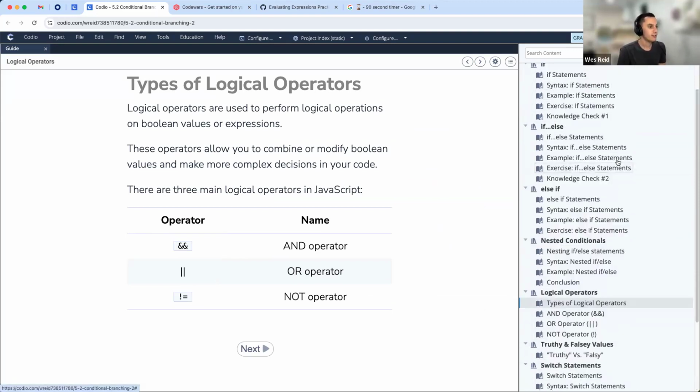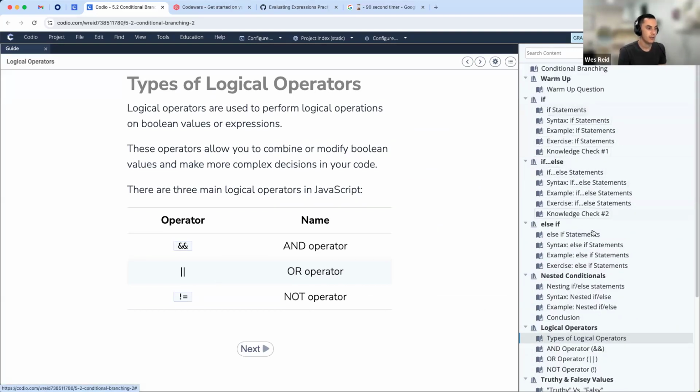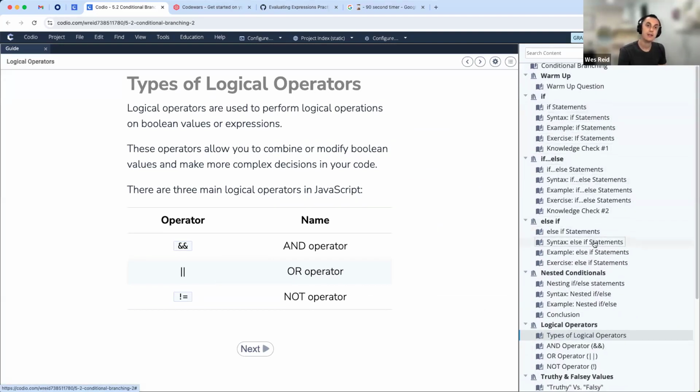So we've talked about if else if statements, and we talked about nesting conditional statements. The conditional statements we've been looking at have been using our strict and loose equality and inequality, as well as our greater than and less than symbols. Those symbols compare the two values on the left and the right and return a Boolean value of true or false. We have some other kinds of operators. These are called logical operators.